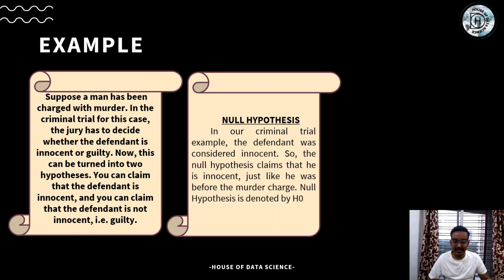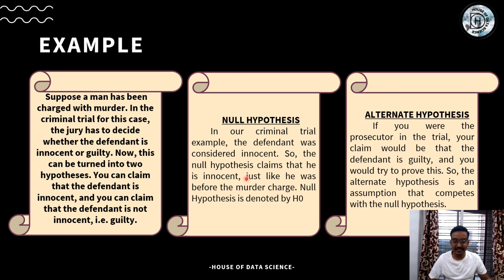Null hypothesis: in a criminal trial, the defendant is considered innocent. So the null hypothesis claims that he is innocent, just like he was before the charge of murder. The null hypothesis is denoted by H naught. So we were saying that the criminal is innocent, and the null hypothesis says the same. The alternate says, if you are the prosecutor in the trial, your claim would be that the defendant is guilty.